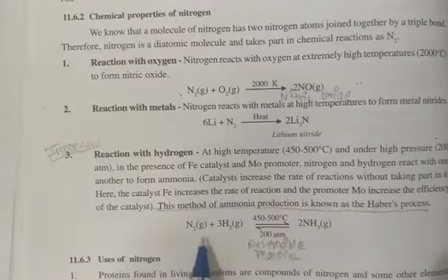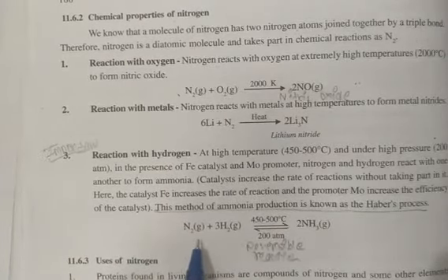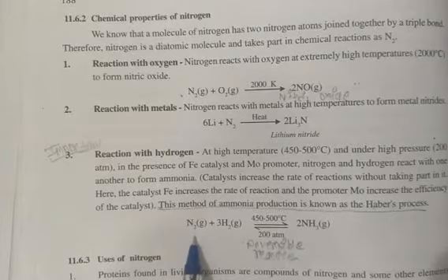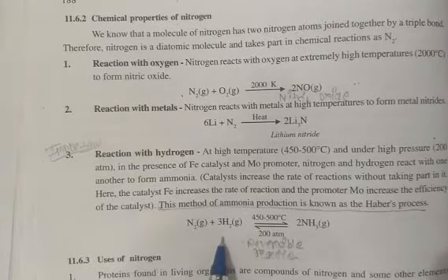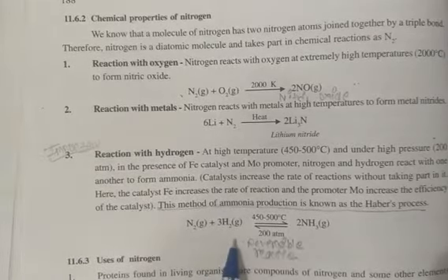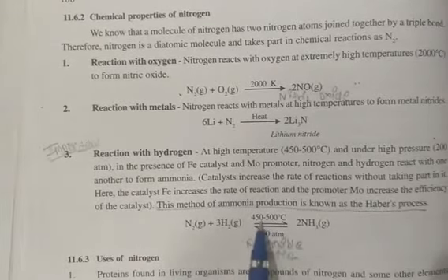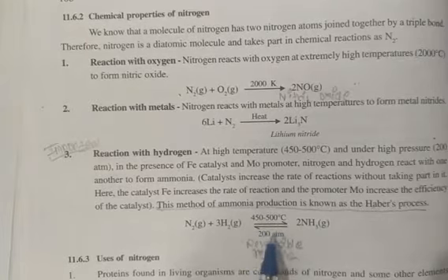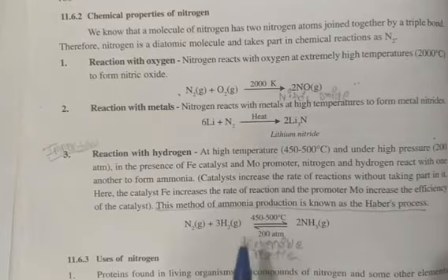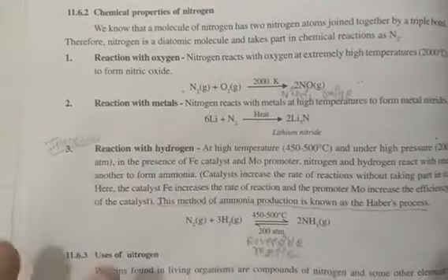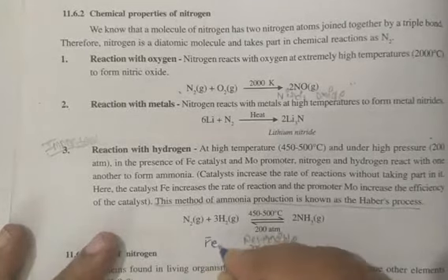We form ammonia through the Haber process. This is N2, 1 volume, 3 volumes H2, both in the gaseous state and both in pure form. Then the temperature will be 450 to 500 degrees and 200 atm. The most important thing here is Fe2O3.